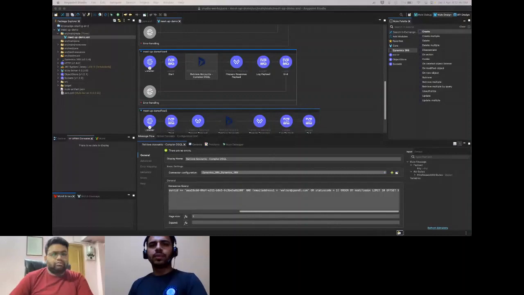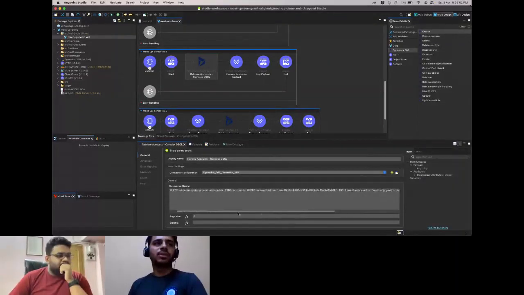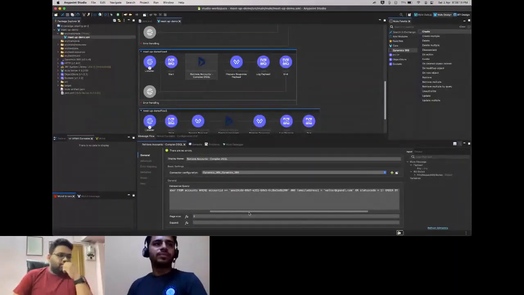Okay, I do have a question here. First is about the query, where it's written greater than or equal to that particular primary key. At the back end, how is it working? It's not a number or something which we say is greater than or equal to. So what exactly does it check when we say account ID is greater than? Is it checking the modified time, created time, or what? No, it's a string check.